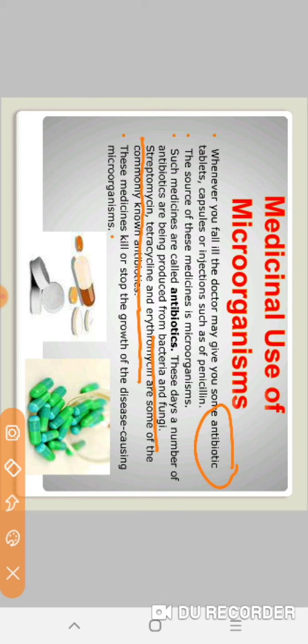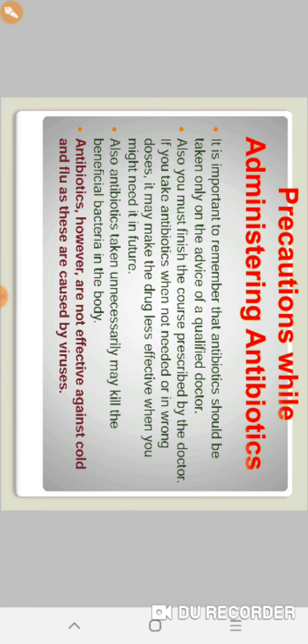These medicines kill or stop the growth of the disease causing microorganism, and our illness is cured by taking antibiotics. What do they do? They kill or stop the growth of disease causing microorganisms. Precautions while administering antibiotics. What precautions should we take?